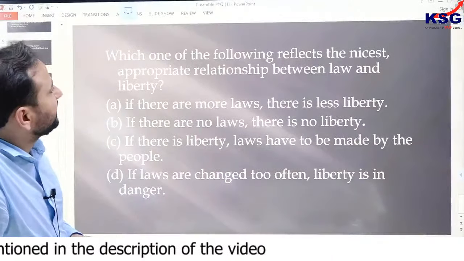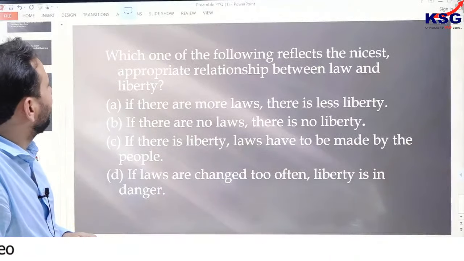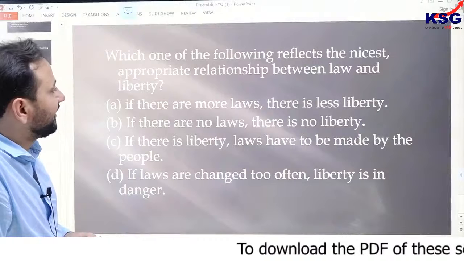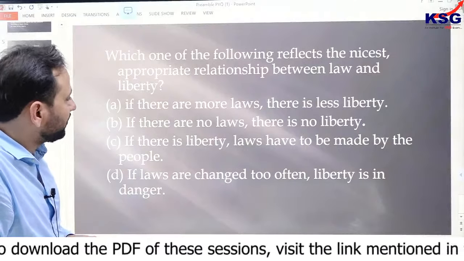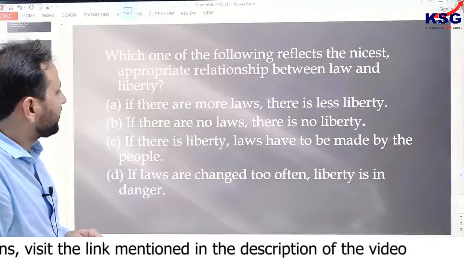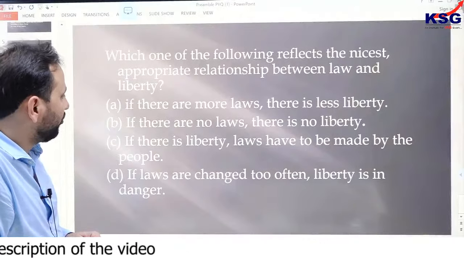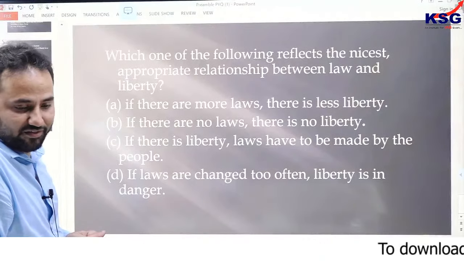Which one of the following reflects the most appropriate relationship between law and liberty? If there are more laws, there is less liberty. If there are no laws, there is no liberty. If there is liberty, laws have to be made by the people. If laws are changed too often, liberty is in danger.